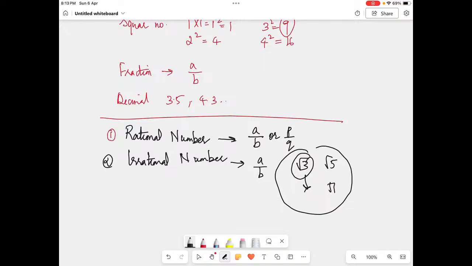So these are the basic types and categories of numbers that you should know. I hope you understood these things. If you have any doubt, you can put it in the comment or in the chat box. Now the next part is multiples and factors.